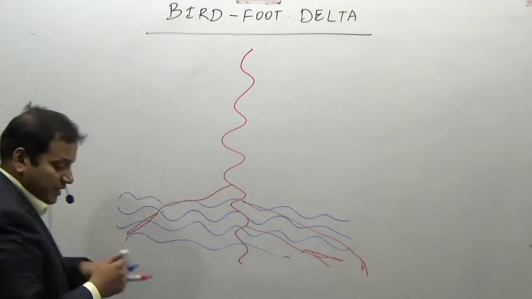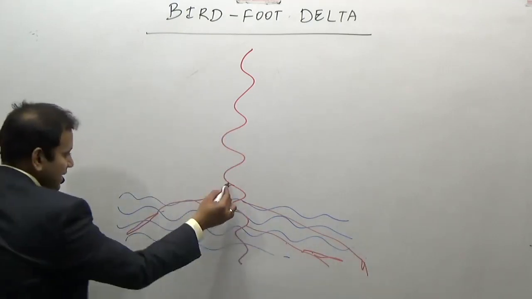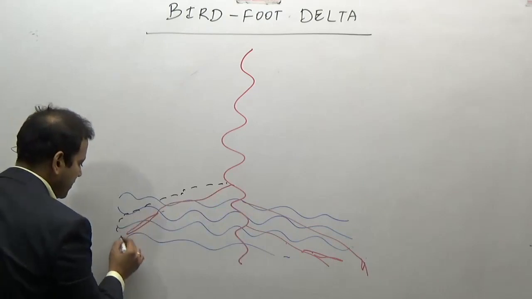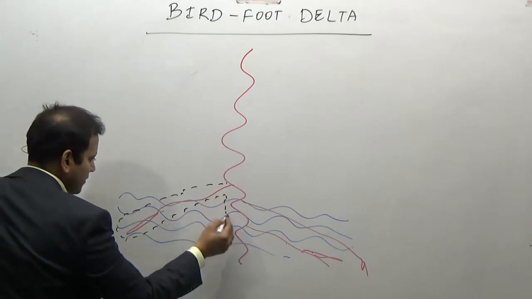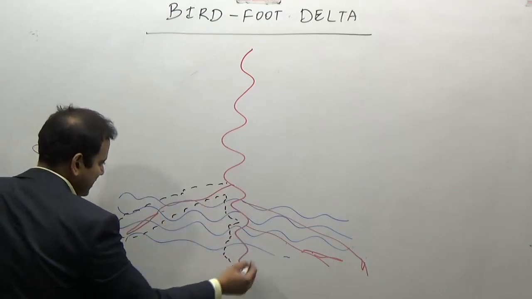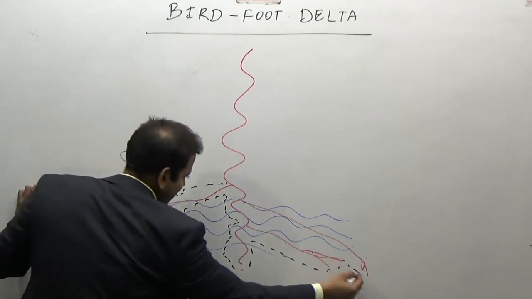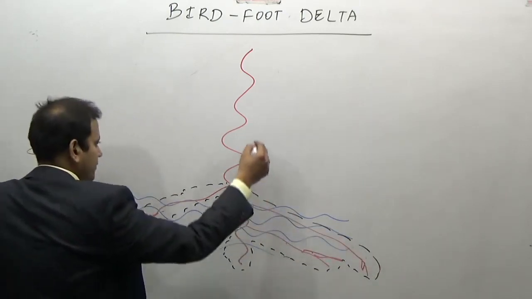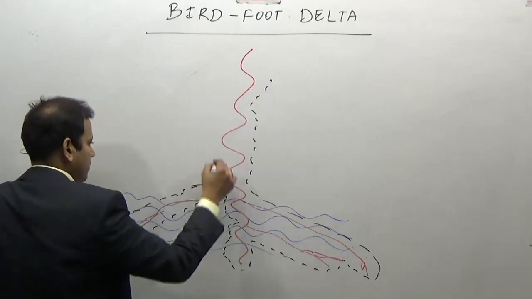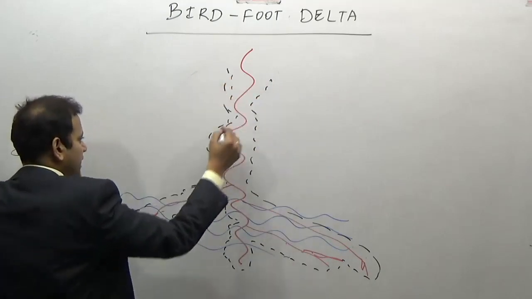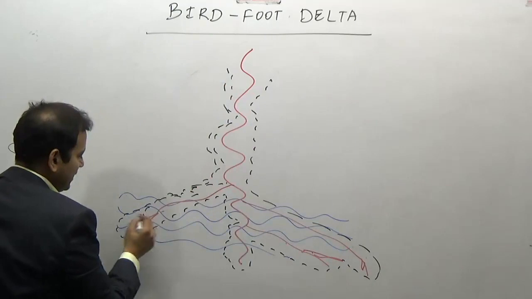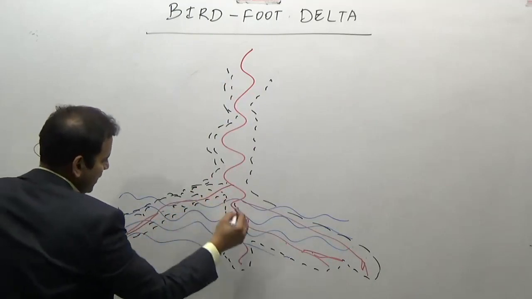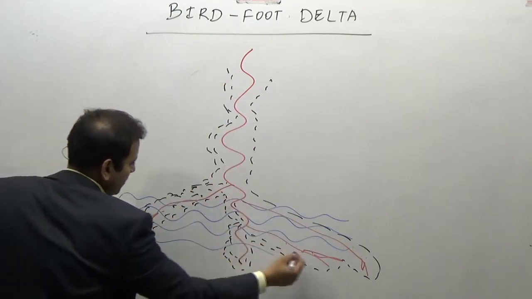And how is the deposit? Because the sediments are very fine, the deposit is made just around in this region. These are the only areas where the deposit is made. That is in the rivers which are carrying very, very fine sediment.